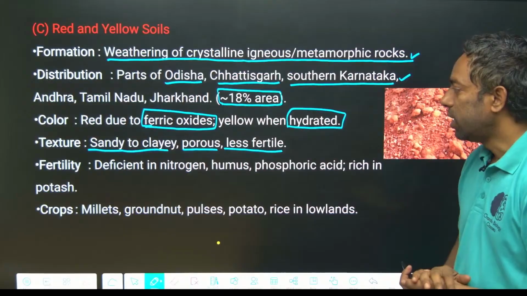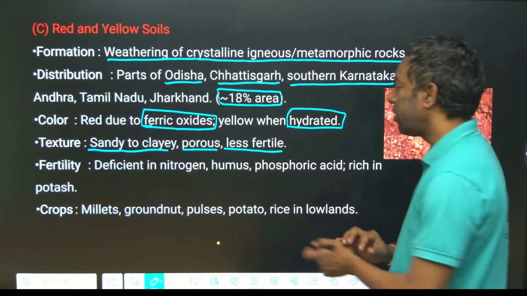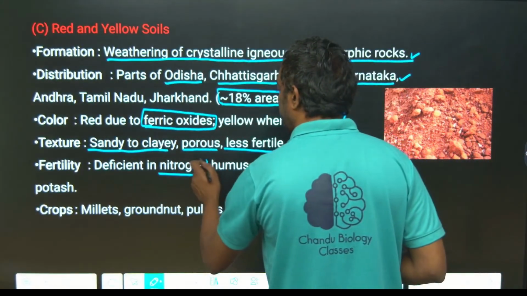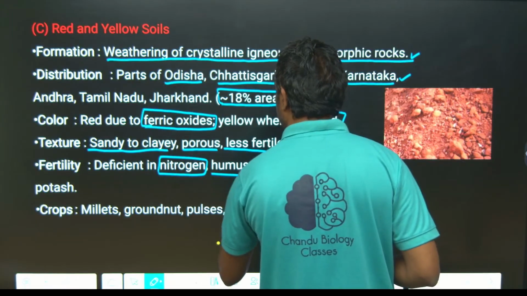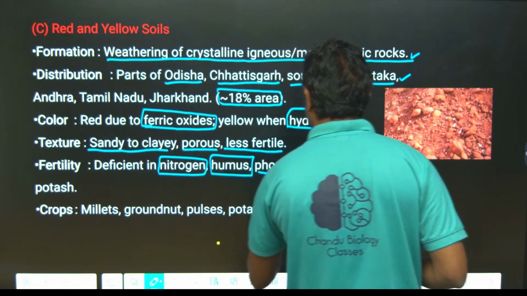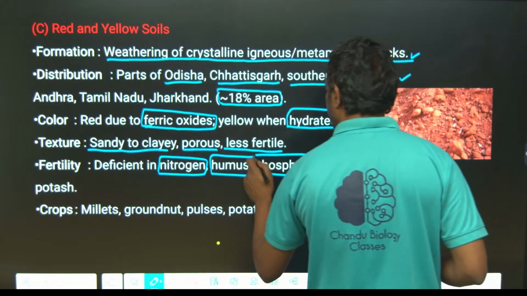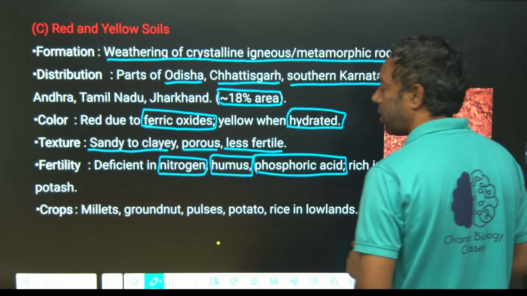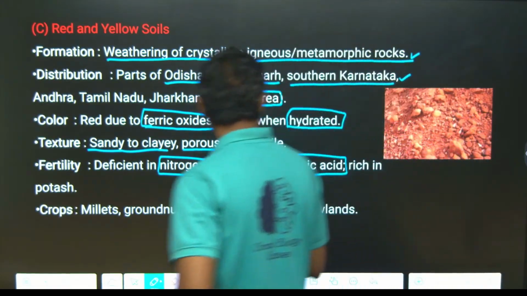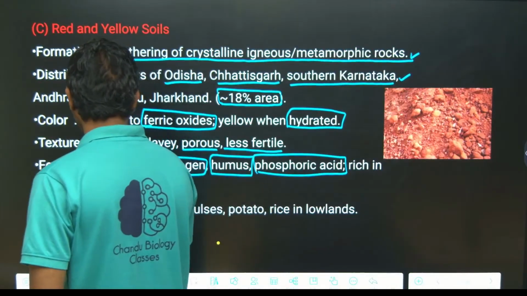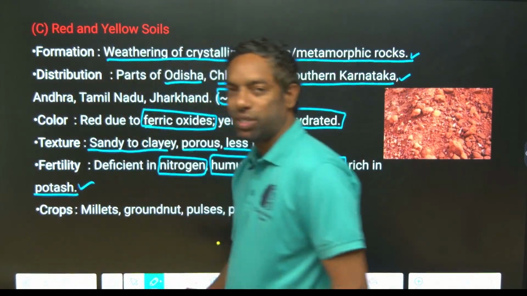Deficit of nitrogen, humus and phosphoric acid, and rich in potash. Rich in potash is most important, guys.